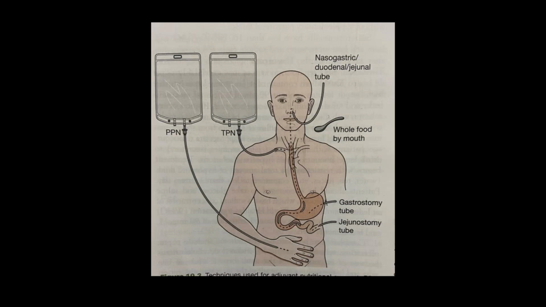Next are the gastrostomy tube and the jejunostomy tube. This is a surgical procedure, which I will deal with later. The tube is brought into the stomach by giving a stab incision in the anterior abdominal wall. You put the tube inside the stomach and fix it to the overlying anterior abdominal wall skin. Similarly, the jejunostomy tube. Then TPN is total parenteral nutrition and PPN is partial parenteral nutrition.